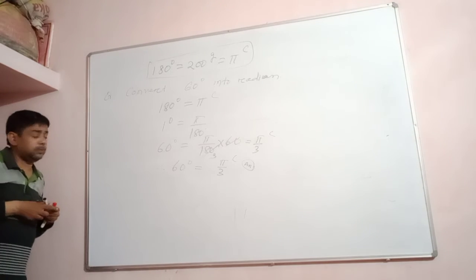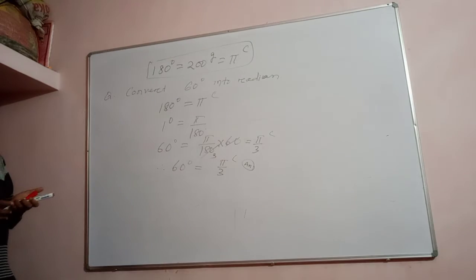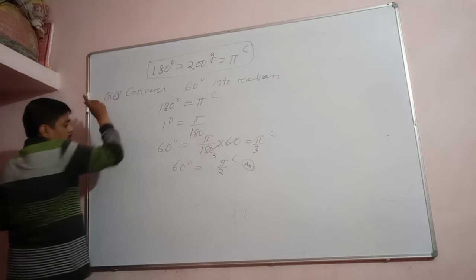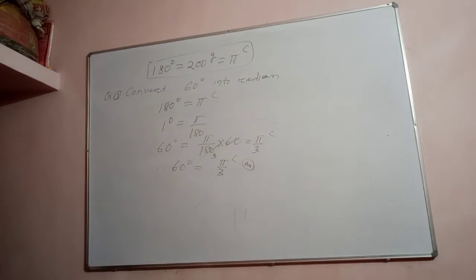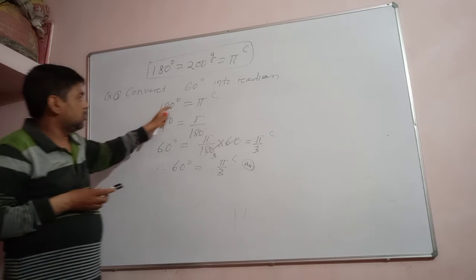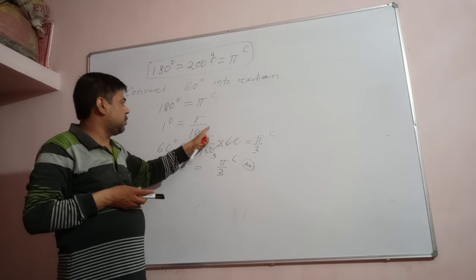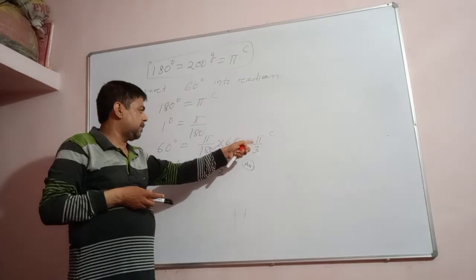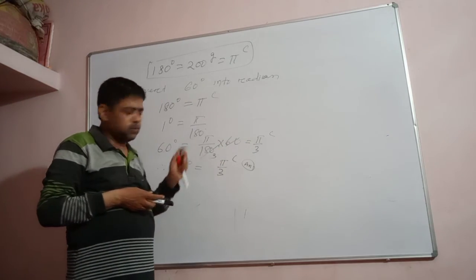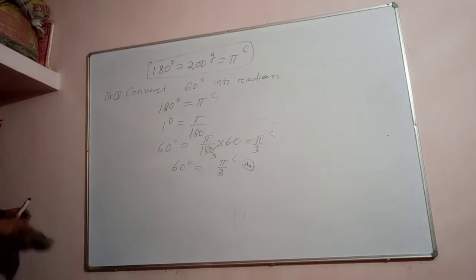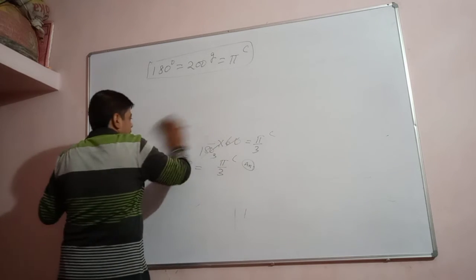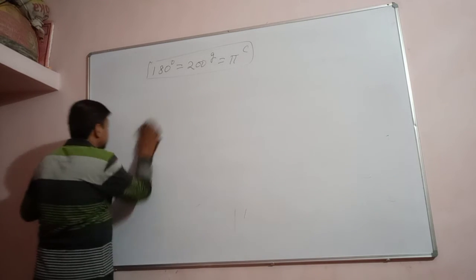Can you do the remaining questions like that? You will be given similar questions. Suppose I am giving another question. Understood this question? How to convert? So 180 degree is equal to pi radian, 1 degree is equal to pi by 180, 60 degree is equal to pi by 180 into 60. Using the cancellation method, pi by 3, and 60 degree is equal to pi by 3 radian. Okay, understand? This is the conversion of degree to radian.